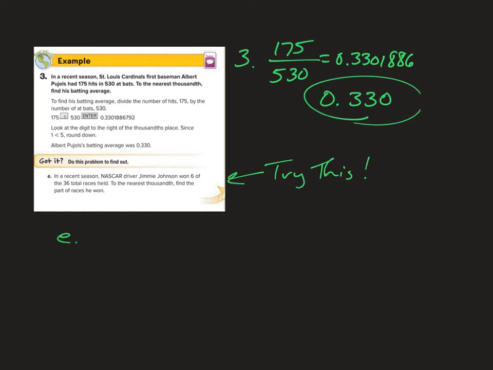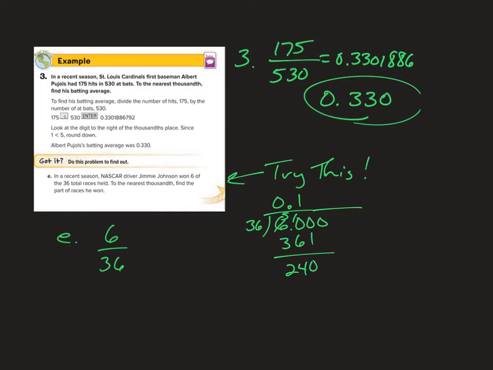So I can set this problem up as a ratio and have 6 over 36. And to work out my division problem, I've got 6 divided by 36. Obviously, I'm going to need at least a couple of zeros. And then I start my division process. So 36 can't go into 6, but 36 goes into 60 once. 1 times 36 is 36. When I subtract, I get 24, bring down a 0.